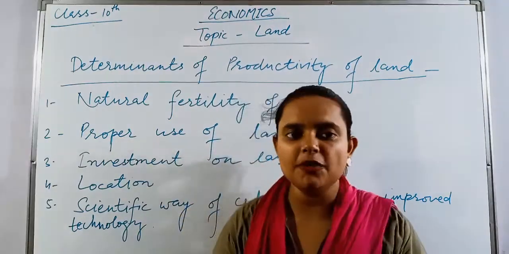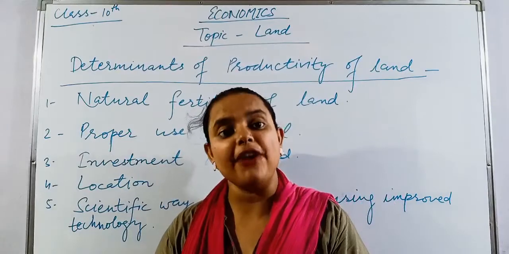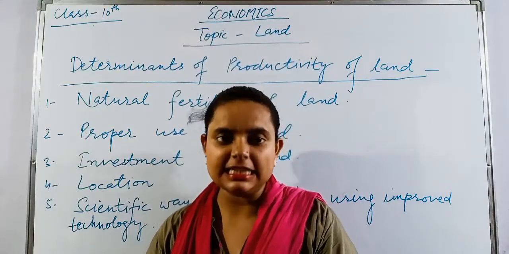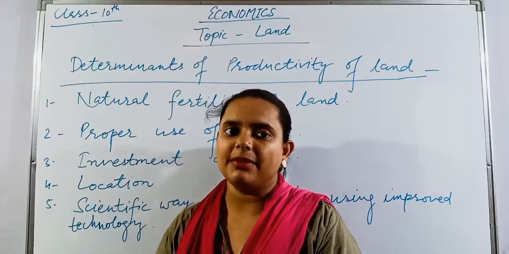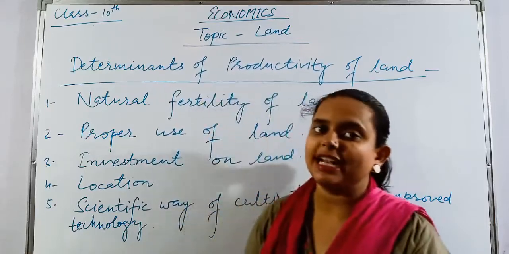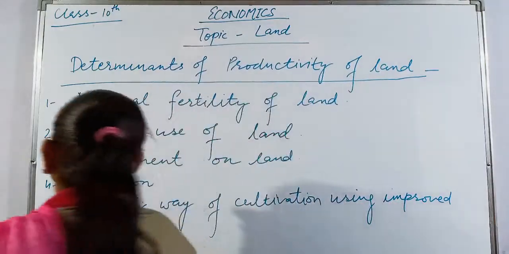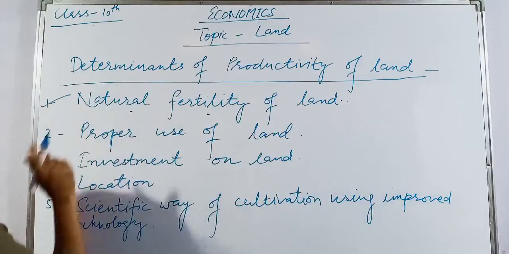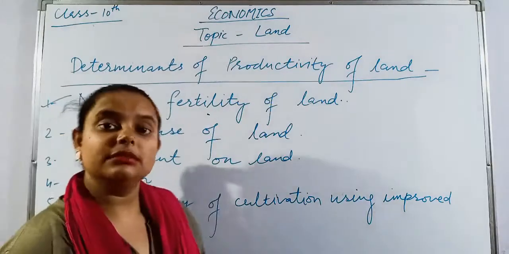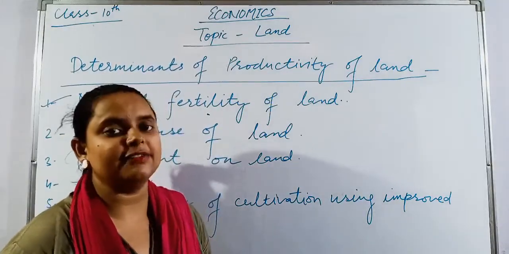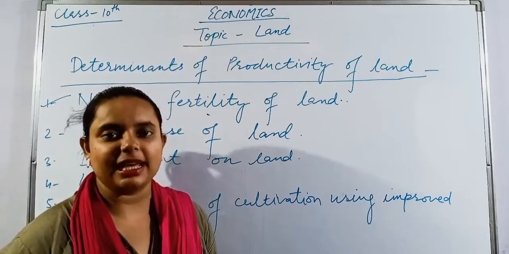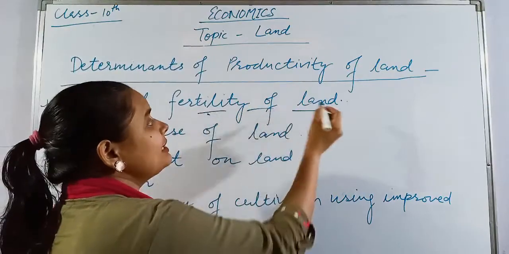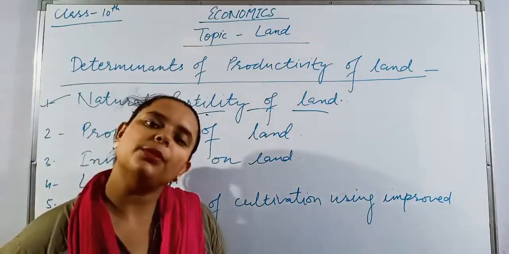Next, the determinants of productivity of land, which means the factors responsible for the productivity of land, or the factors we can keep in mind so that the productivity of land can be increased. First, natural fertility of land. If the land is naturally fertile, meaning it is already fertile, we don't have to use any additional chemical fertilizers or anything, then the output of that land, the productivity of land, will be more.